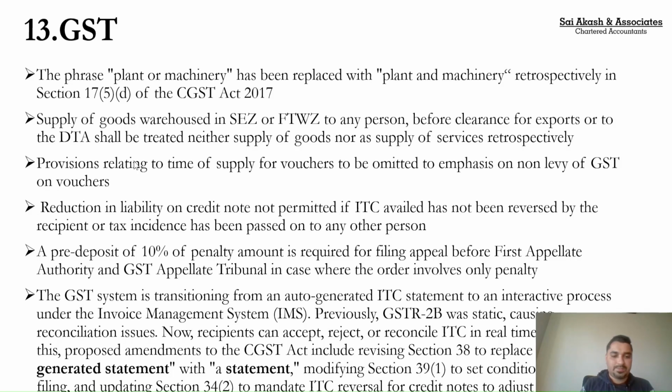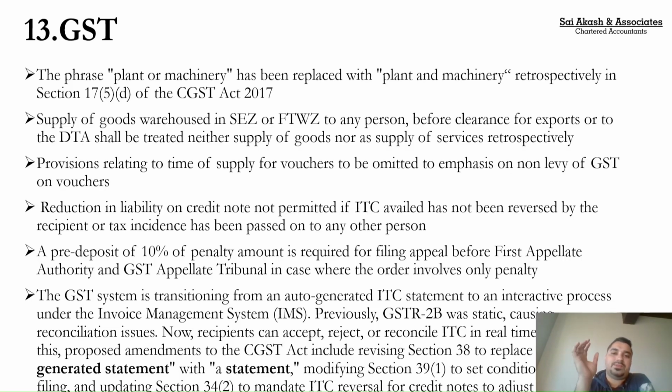Next, pre-deposit of 10% penalty amount before filing the GST appellate authority. So whenever you have to go for an appeal, there's a limit. You need to deposit a certain amount, and only then you can proceed with challenging that in the appellate authority. Now that pre-deposit limit is 10%. Coming to the last amendment for the day, which is very important. This is with regards to GSTR 2B.